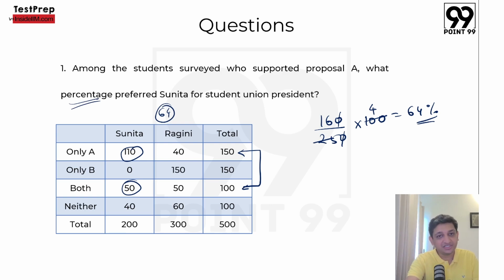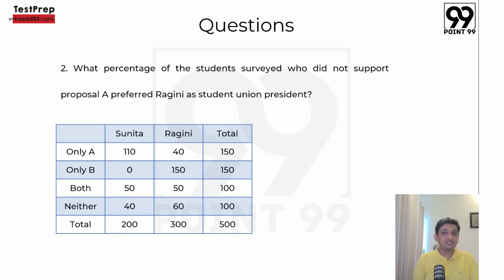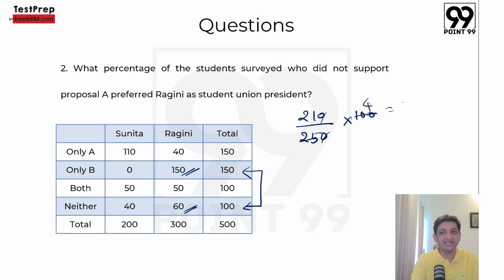Let's look at the second question now. What percentage of the students surveyed who did not support proposal A, meaning only B or neither. Did not support proposal A means these two rows. Preferred Ragini as the student union president. So 150 plus 100 out of 250. How many preferred Ragini? 150 plus 60, that is 210. Now 210 by 250 into 100. If you have been observant, you will see that 21 fours are 84, and that is precisely our answer. So the correct answer to the second question is 84.